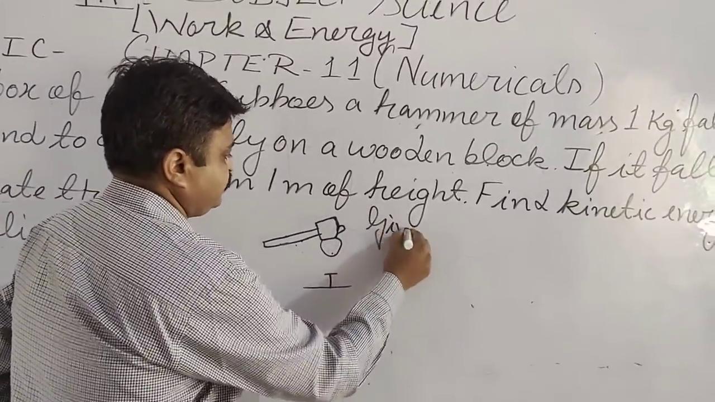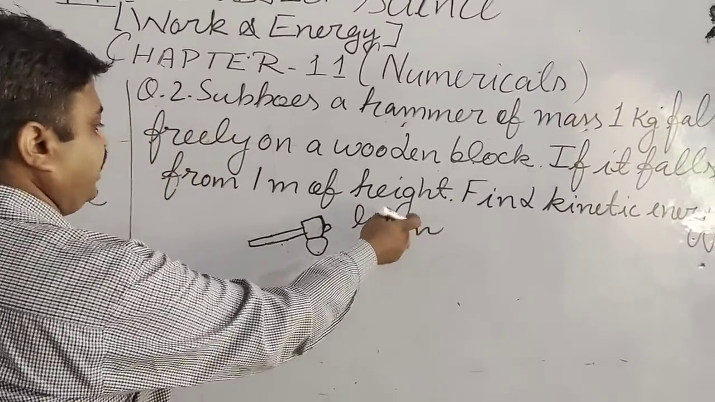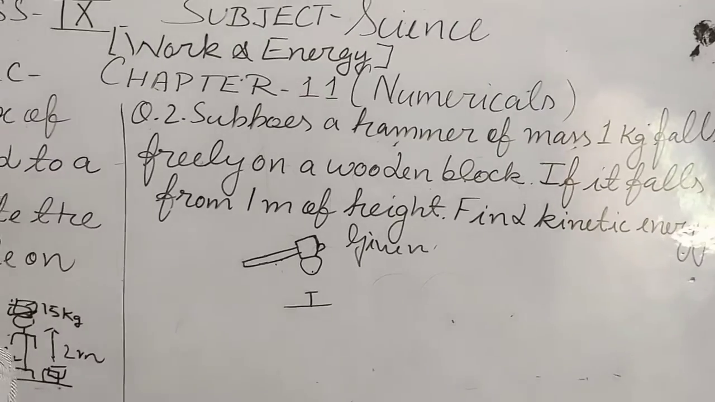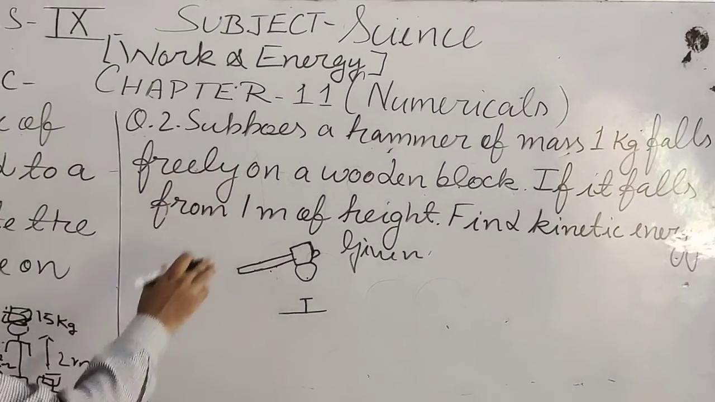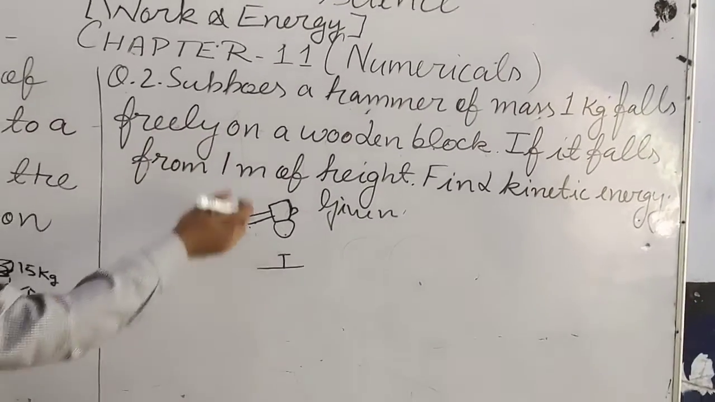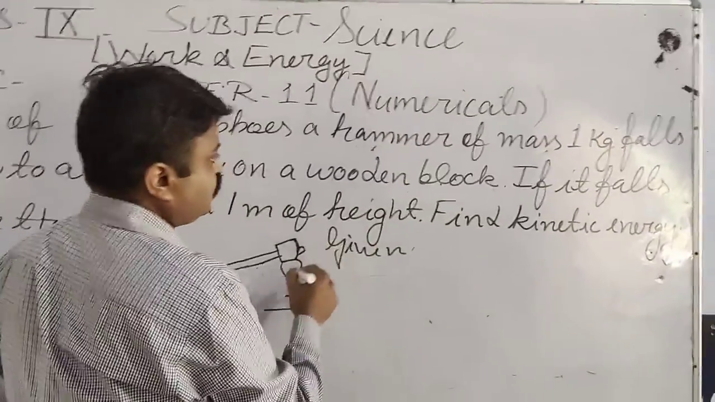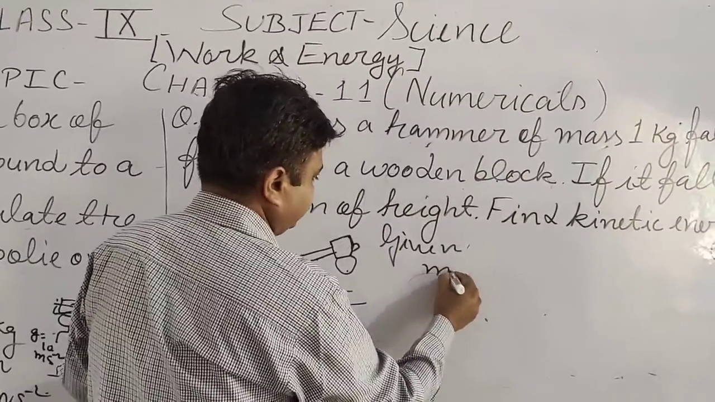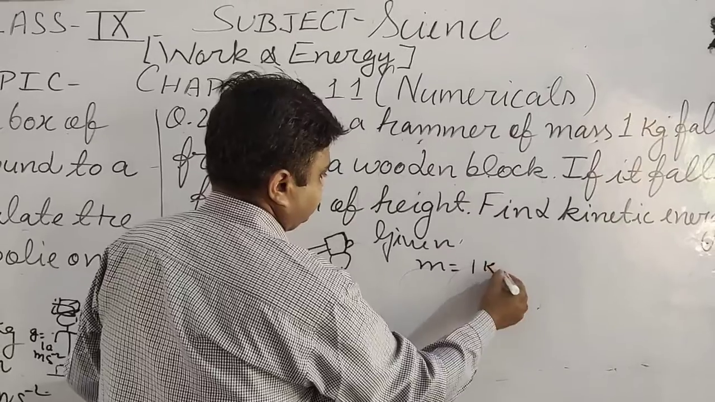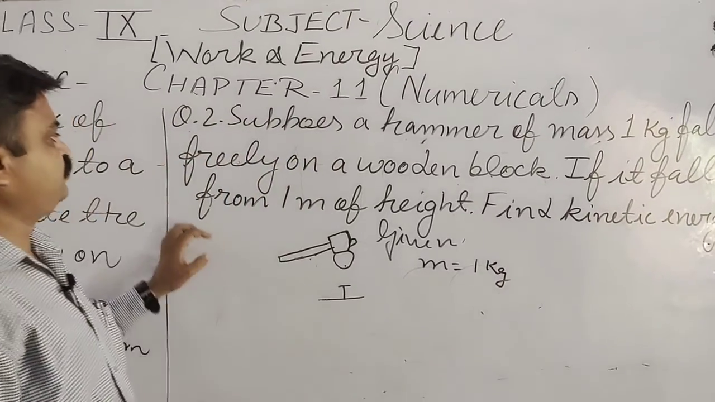The given quantities you will write here. What is the mass here? Like you will read, we have read that. Now what will you find? All the physical quantities. So what is the mass given? Mass of the hammer is 1 kg. 1 kg is given, student.